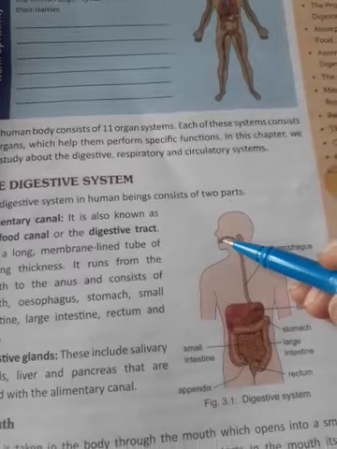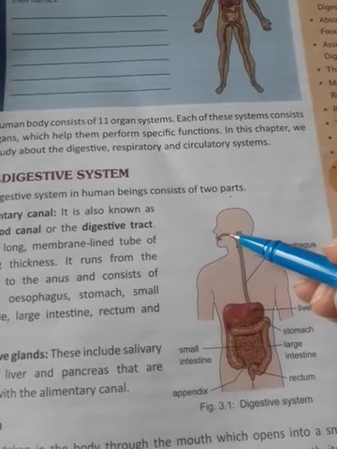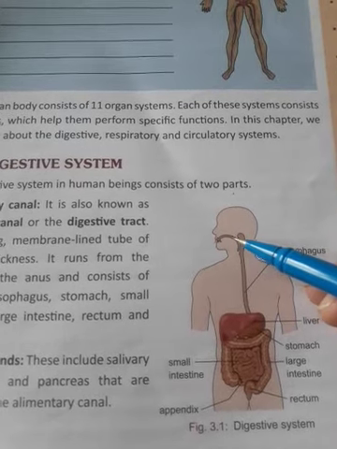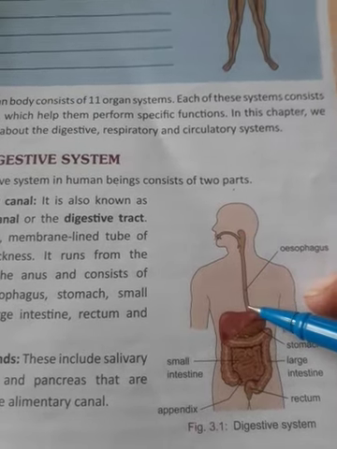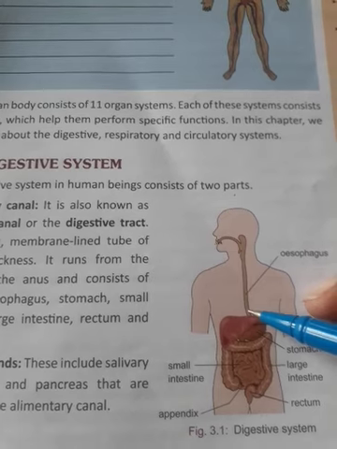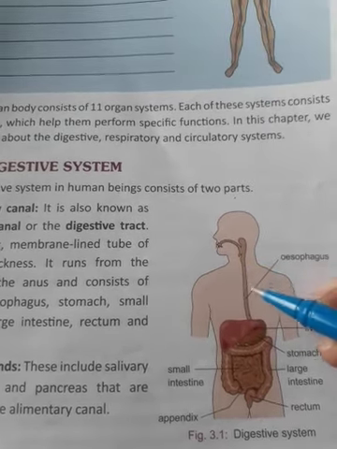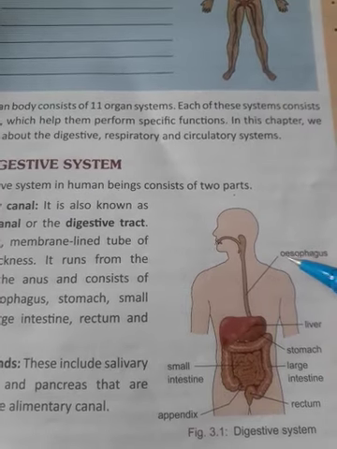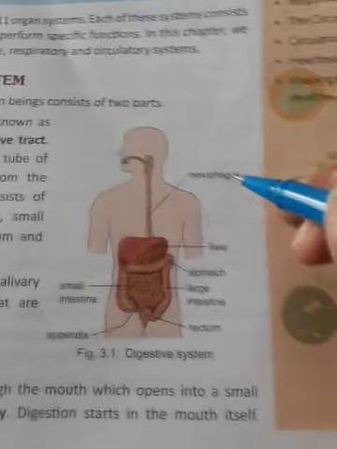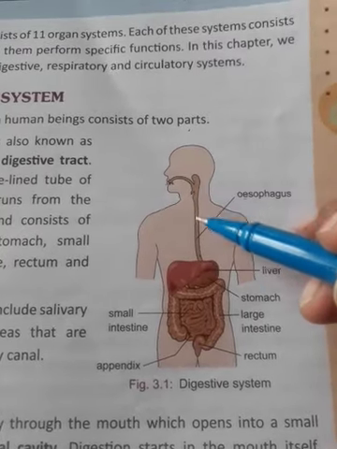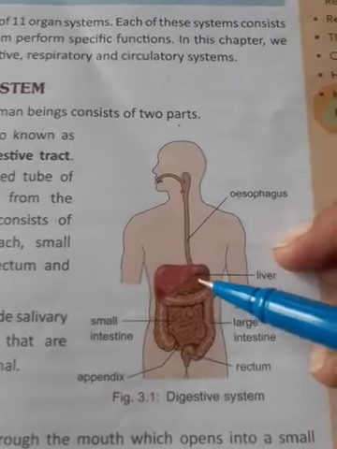Now here you can see this tube-like structure going on from your mouth. This is the food canal, or you can say food pipe, and it is also called the esophagus. From here your food travels into the stomach.